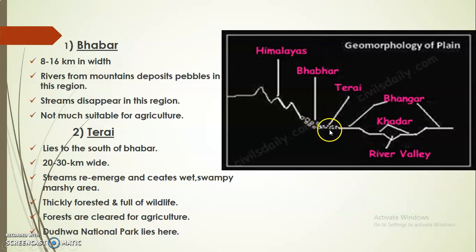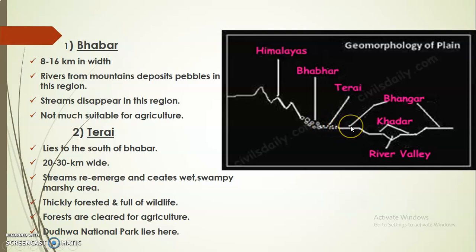This region is thickly forested and also full of wildlife. At present, this Terai region is being cut down for agriculture purposes. So forests which grow here are being cut down to grow crops. One of the most important national parks, that is Dudhwa National Park, lies in the state of UP in Terai region.